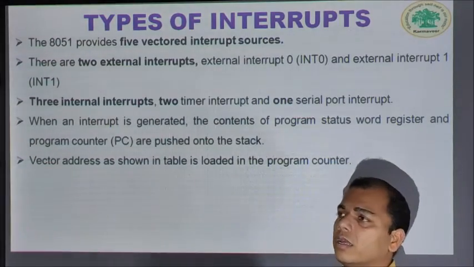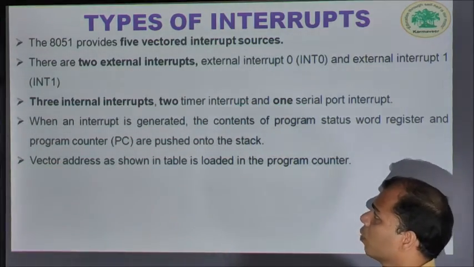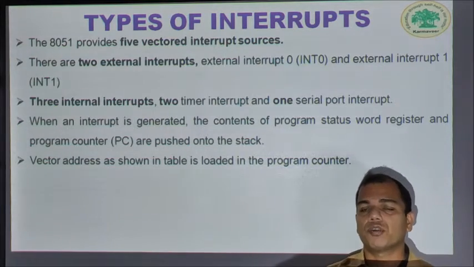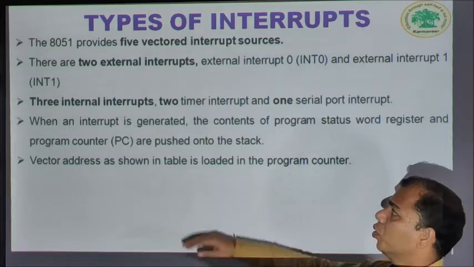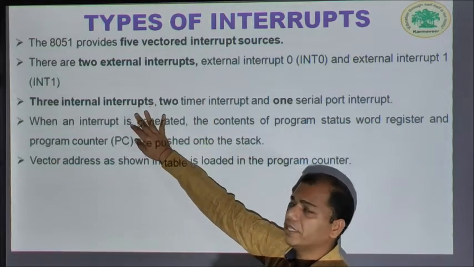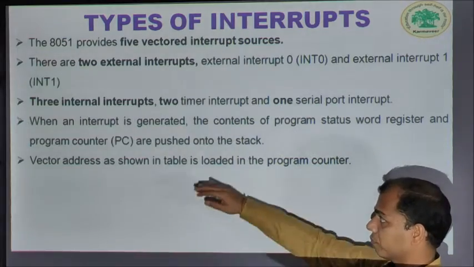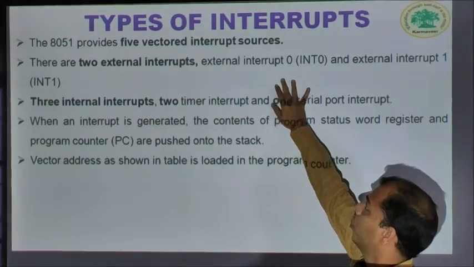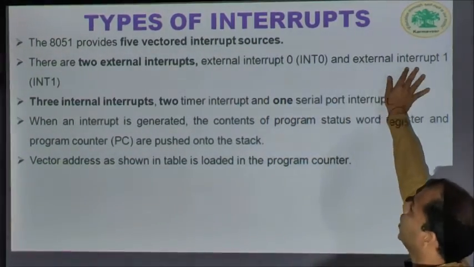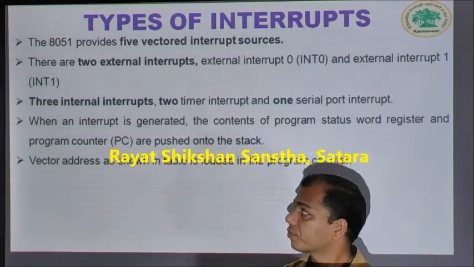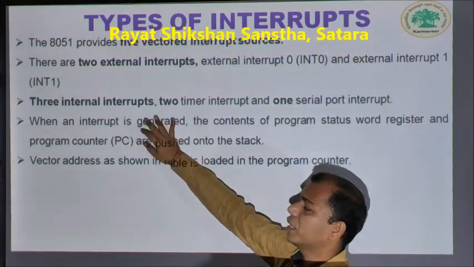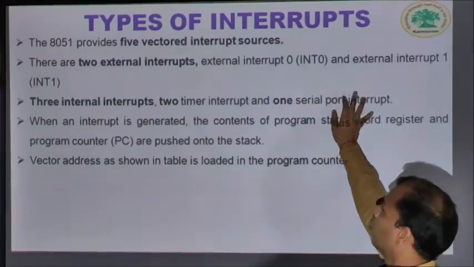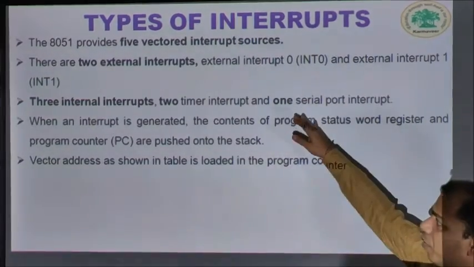Then, the various types of interrupts. The 8051 microcontroller has 5 prominent interrupts, which include 2 external interrupts and 3 internal interrupts. The 2 external interrupts are external interrupt 0, called INT 0, and external interrupt 1, called INT 1. The 3 internal interrupts include 2 timer interrupts and 1 serial port interrupt. So these are the 5 interrupts.